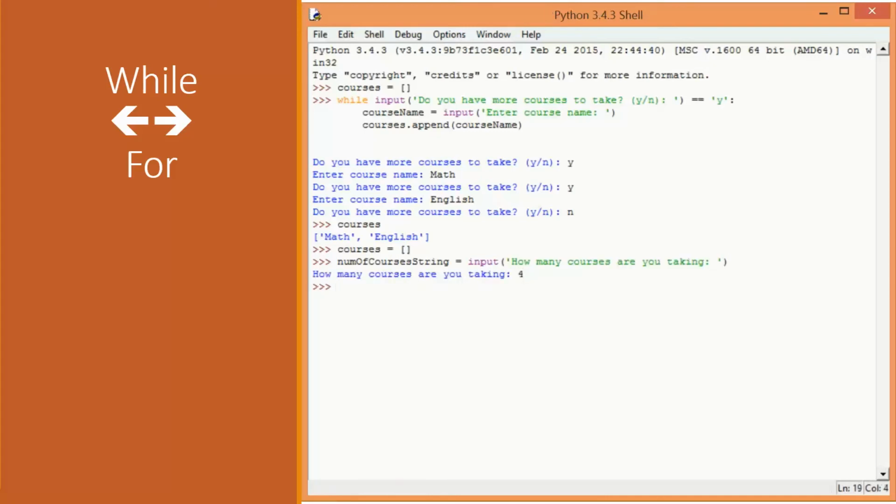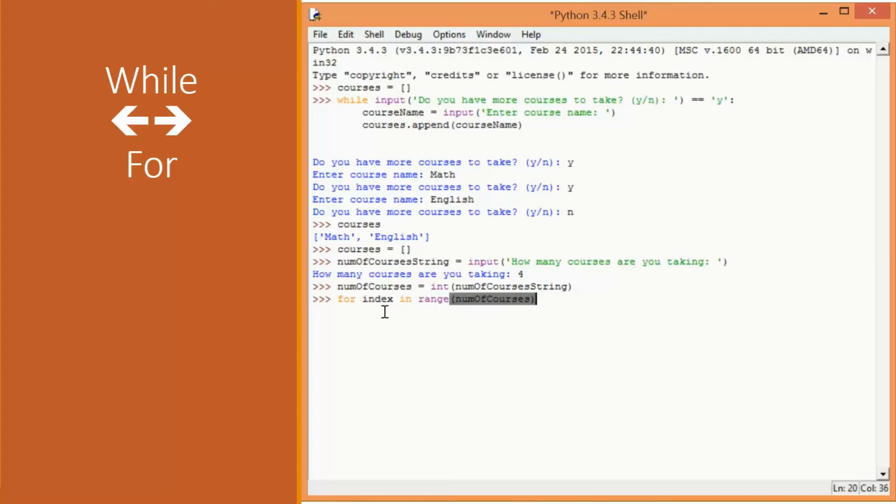Let's say 4. Convert that to an int. Okay, and now in the for loop, I did something like this. I did for index in range of courses. What that did is the range created a sequence of numbers, 0, 1, 2, 3, and the for loop allowed me to iterate over that.